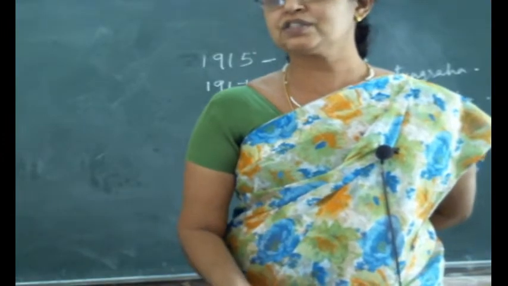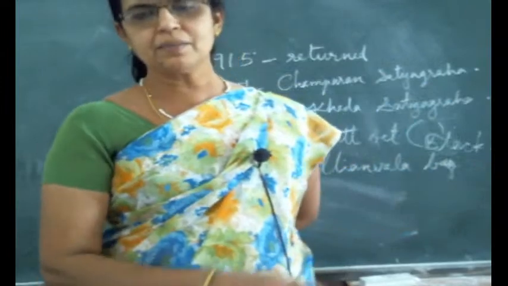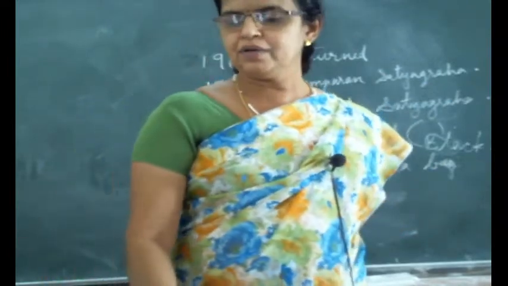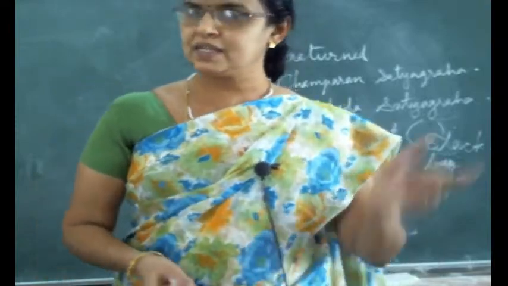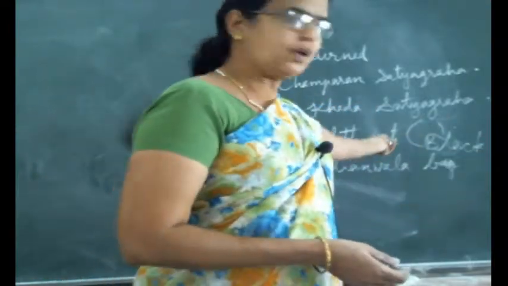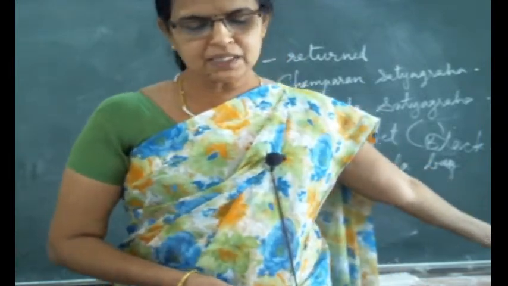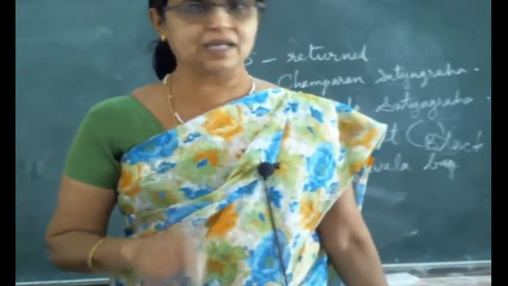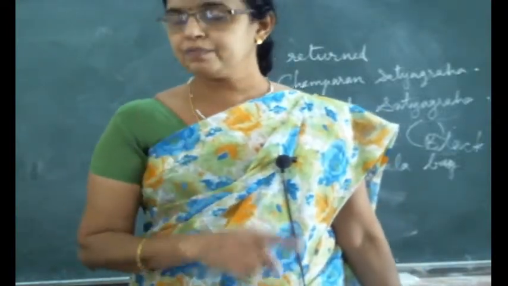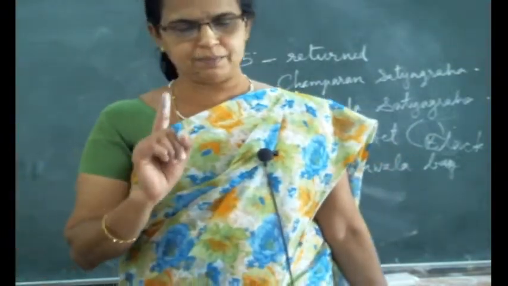In patriotic songs also, a related patriotic song is there. This word many times you might have heard, but did you enquire what this is? Let us see. As a part of the protest against the Rowlatt Act, this is a continuation of the Rowlatt Act. People were protesting against this. The people of Punjab announced a strike on 30th March and 6th April 1919. See the dates. And from which part of the country? From Punjab. That also has to be remembered.